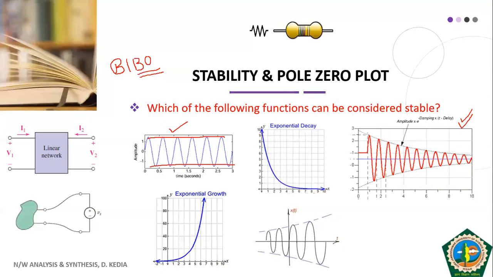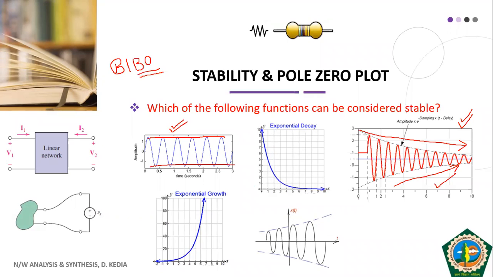Though the inherent response is sinusoidal or cosinusoidal only, its amplitude is decreasing with time, and we are hopeful that at t equal to infinity, the value of this function will become 0. So obviously it will converge. It will give us a bounded output, so it will definitely give us stable output. We call this a damped sinusoid.